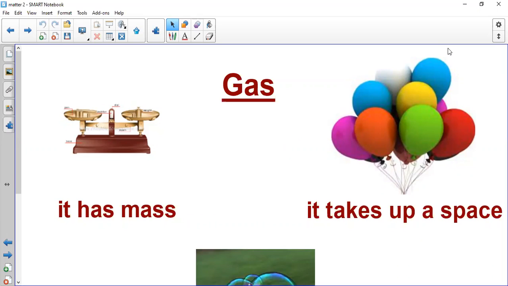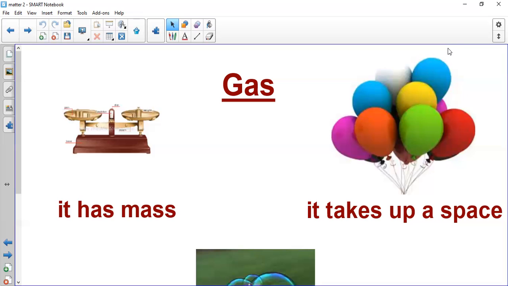Today we will start with the third form of matter, which is gas. And we will start with the lesson: what are gases. Yesterday we revised the first two forms of matter, which are solids and liquids. And please, if you missed anything and you want more revision on the previous forms of matter, you have to watch all the videos that are uploaded on the YouTube channel.